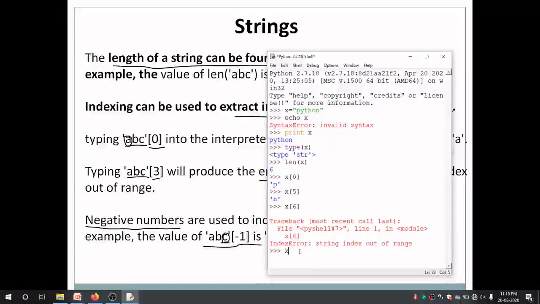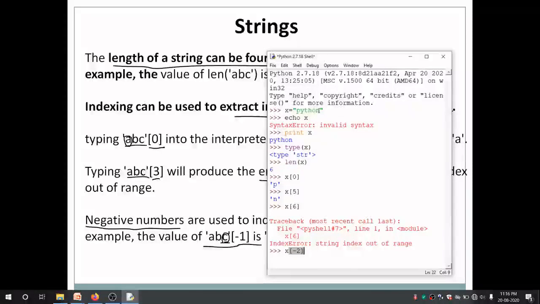Now if I use negative indexing, x[-2], what do you think it will return? When you pass indexes as negative numbers, the individual values from the string are taken in reverse order from the back of the string.